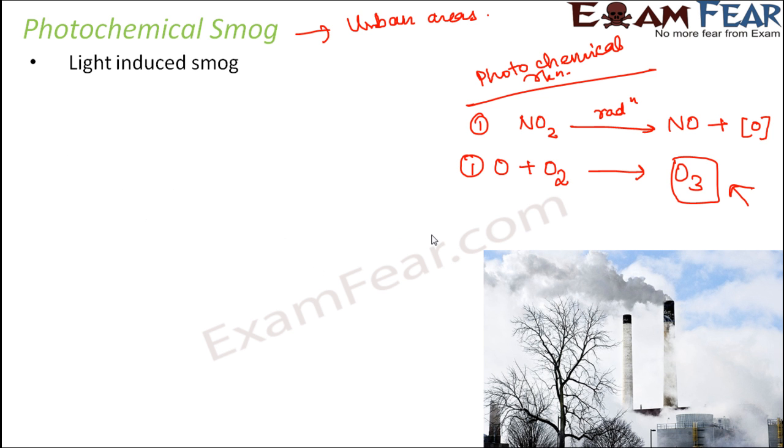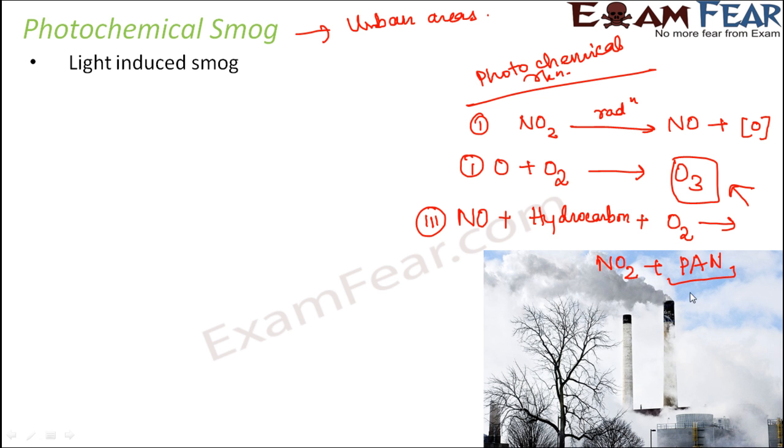Similarly, another reaction that often takes place is that the oxides of nitrogen combine with hydrocarbons and also with oxygen to form NO2 plus PAN. What is PAN? It is peroxyacyl nitrates. So peroxyacyl nitrates is also a secondary pollutant.